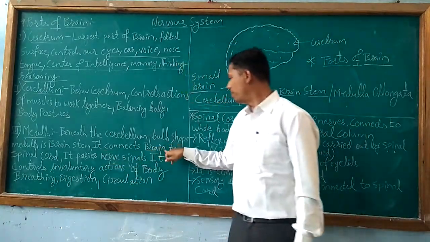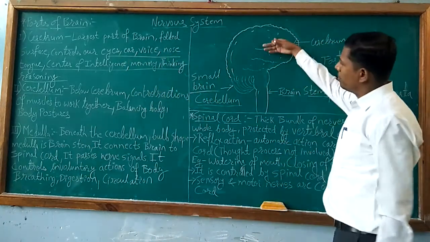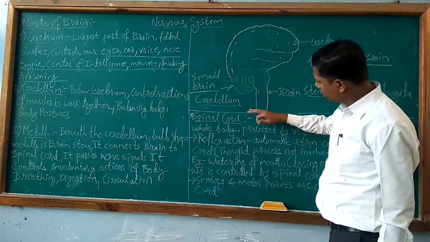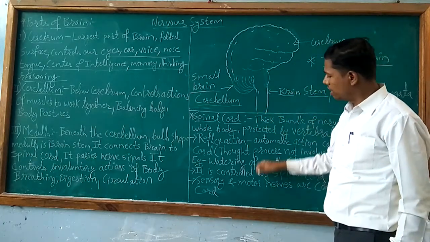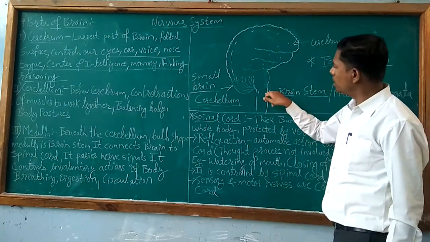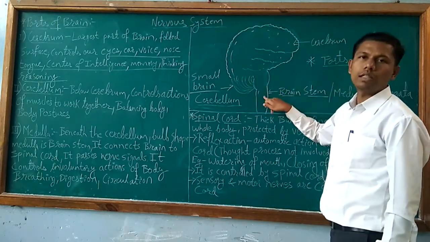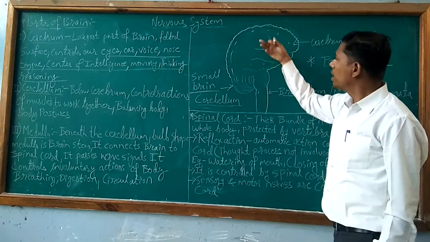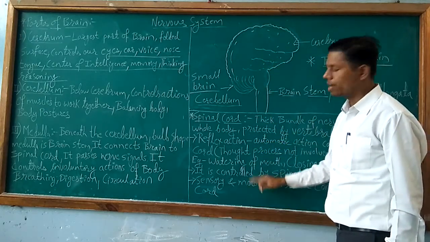It connects the brain to the spinal cord. The spinal cord is present in the backbone, which is connected to the brain stem. So the brain stem acts as a connection between the brain and the spinal cord, which is in the backbone.